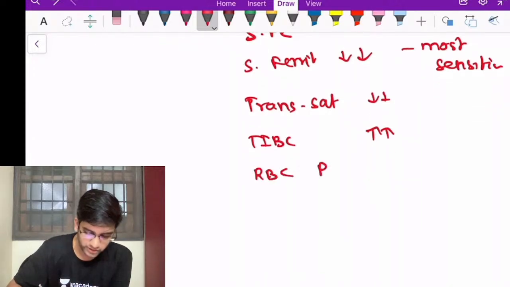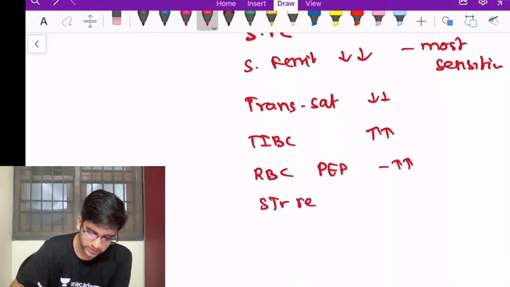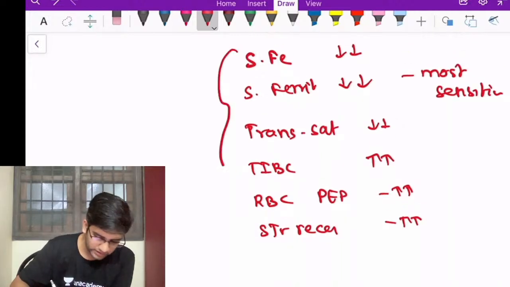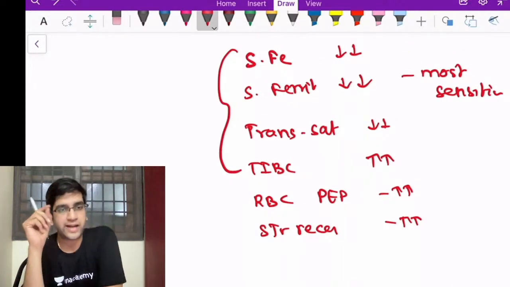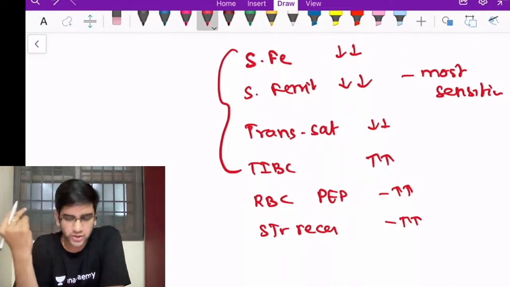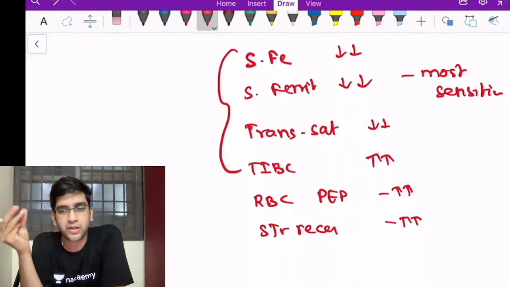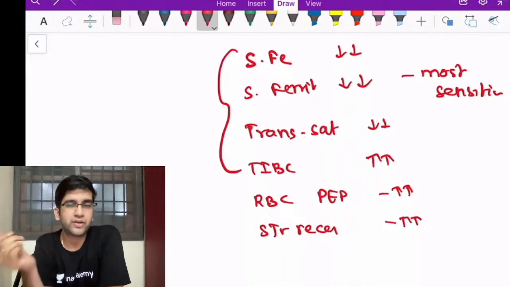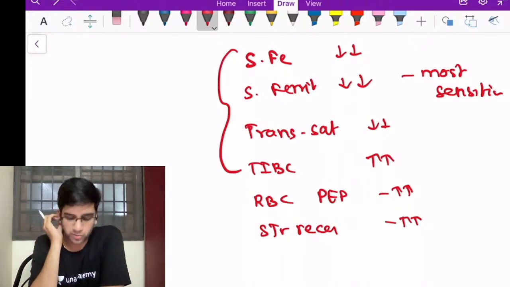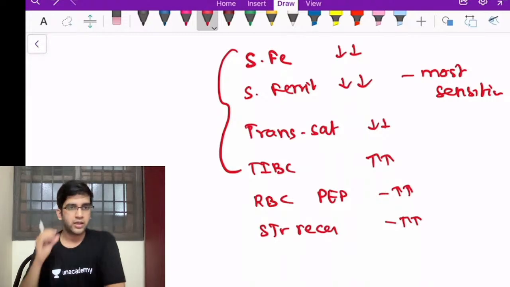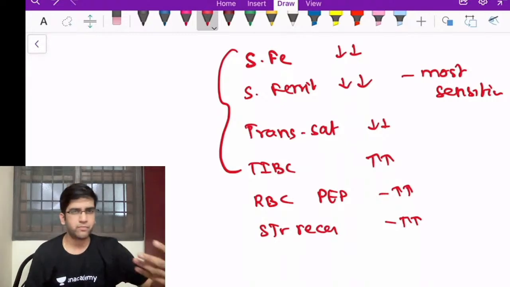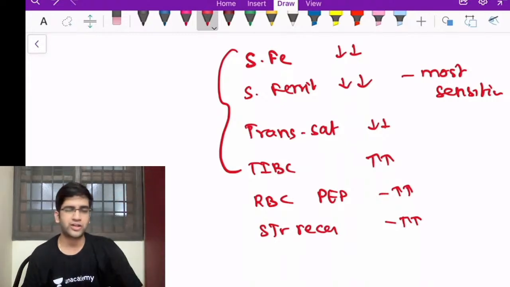RBC free erythrocyte protoporphyrin will be elevated. Soluble transferrin receptors will be elevated, right? Actually, these four are the ones which are commonly available. Most of the time diagnosed based on the first four only. Other two are just for theoretical application. In real life, we don't encounter people asking for erythrocyte protoporphyrin or transferrin receptors. It's more of a theoretical importance, and for diagnosing and managing a patient, the first four values are more than enough for me, fine.